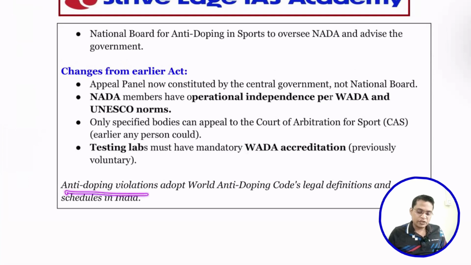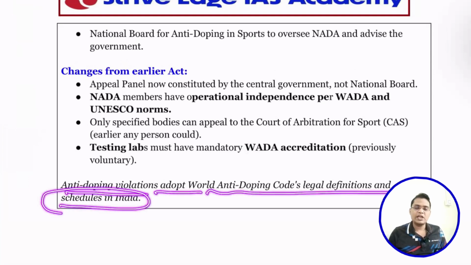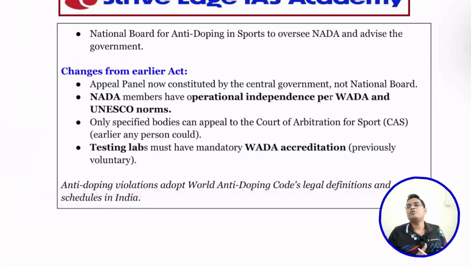Next, for anti-doping violations, India adopts the World Anti-Doping Code legal definition and schedule. This is going to be helpful to improve our sporting governance, bring ethicality, and reduce the misuse or abuse of substances that can enhance performance. That is going to help in building the image of India as a responsible sporting nation.